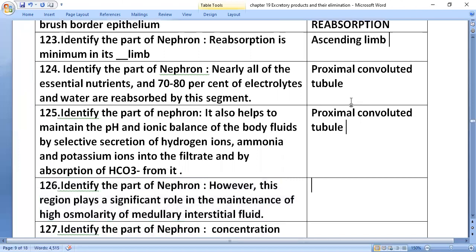Identify the part of the nephron. This region plays a significant role in the maintenance of high osmolarity of the medullary interstitial fluid. That is the ascending limb of Henle's loop.